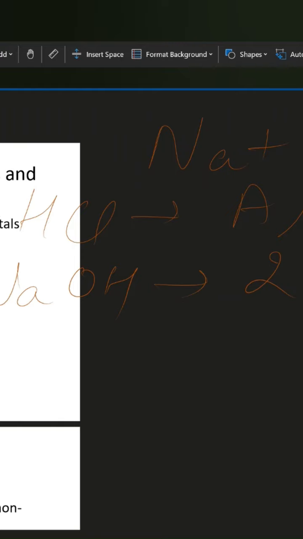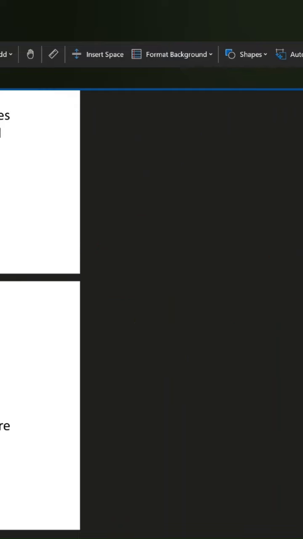Sometimes this question is asked in the CBSE question paper: metal oxides are acidic in nature, write down some examples, or metal oxides are amphoteric in nature, write down some examples. This may be like some metal oxide X reacts with HCl and also with NaOH. So you have to write down these reactions. One more example is ZnO, zinc oxide. It reacts with HCl and produces ZnCl2 plus H2O.